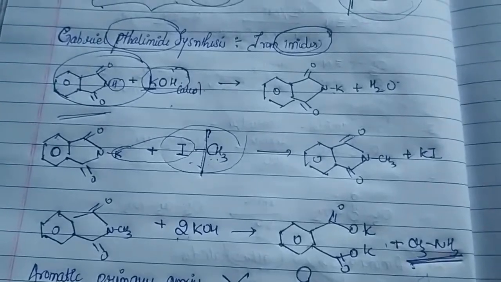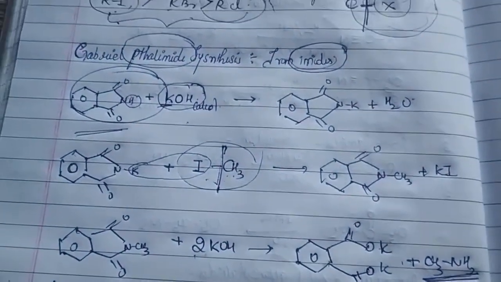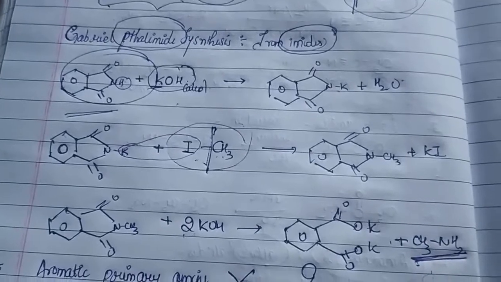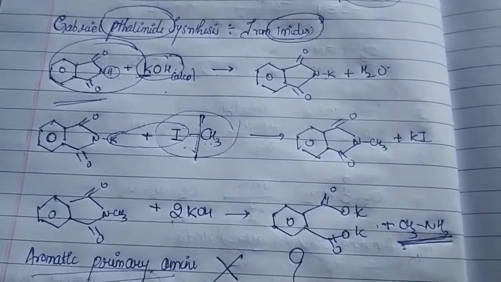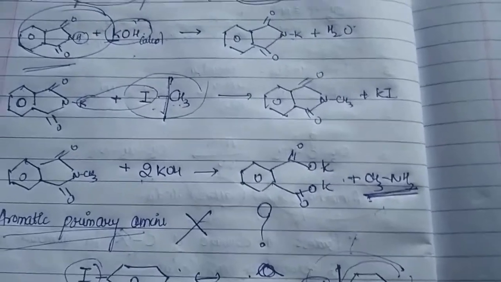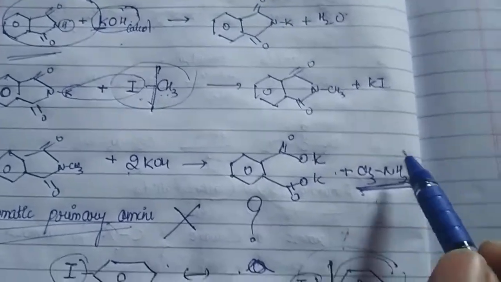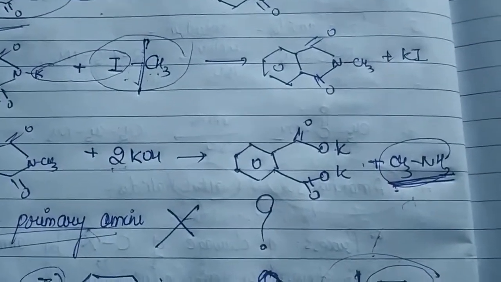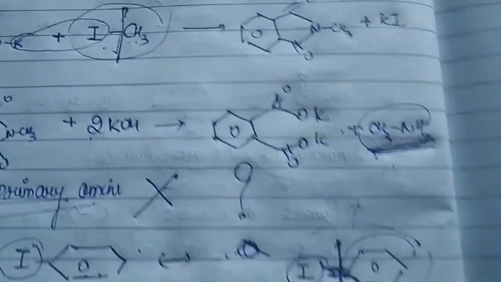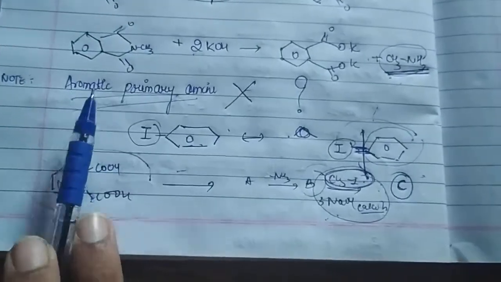So you have to treat your phthalimide with an alcoholic solution of KOH, in which you are going to give a potassium salt of phthalic acid. Further, on treatment with the alcoholic KOH and hydrolysis, you will get your respective aliphatic primary amine. What is the major drawback of your Gabriel phthalimide synthesis? We can't obtain your aromatic primary amine.